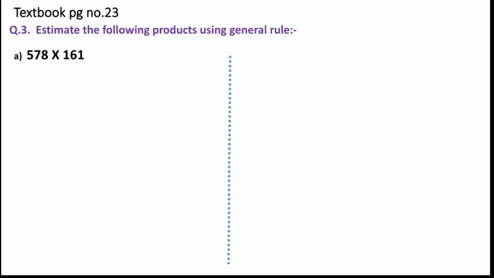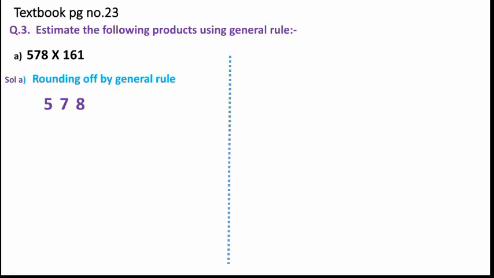One by one, for both these numbers we will find the rounding off, then we will find the product. You have just now learnt that in the general rule we need to round off each number to its greatest place. So here the greatest place for each number is up to hundreds. So we will find the rounding off to the hundreds place only.